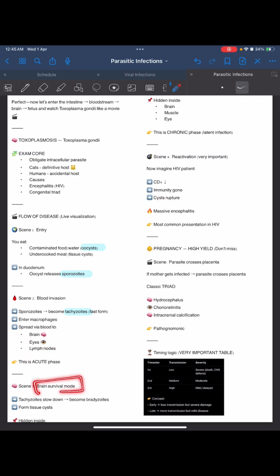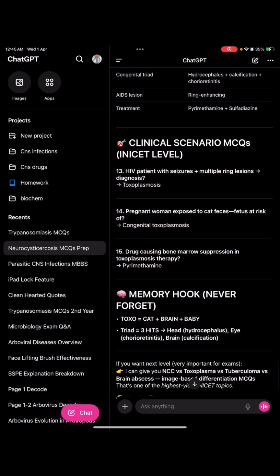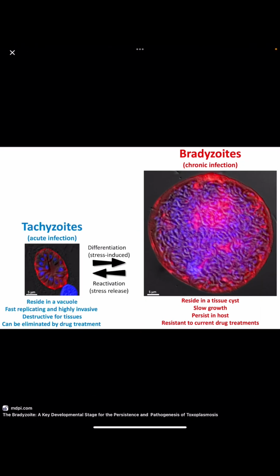But then what happens? There is a brain survival mode. Now the tachyzoite has entered the brain, and inside, the tachyzoites will slow down and become bradyzoites. This tachyzoite to bradyzoite conversion is a stress-induced thing, and then it will form a tissue cyst. Again, let us see that. What was the thing that we had seen? It was this: tachyzoite becoming bradyzoite. Its differentiation will occur. It will reside in the tissue cyst and persist in the host, and it is resistant to drug treatment, grows slowly, and will cause chronic infection.